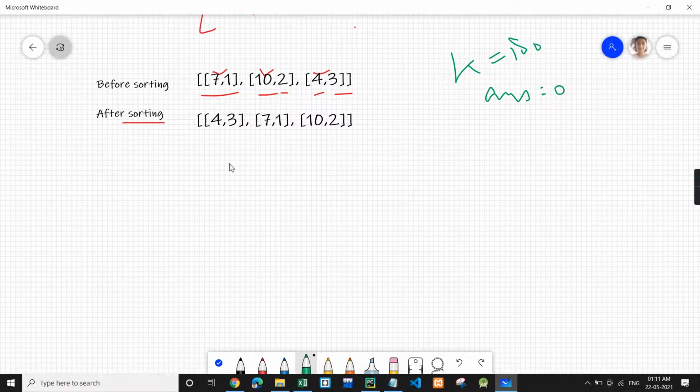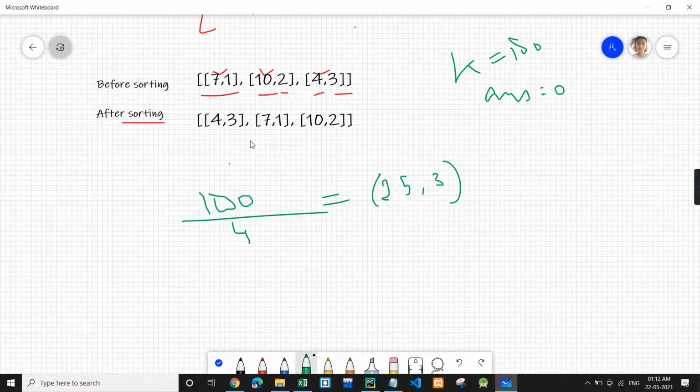Okay, so first of all we have 100, and we divide 100 by 4 and we get 25, but we cannot take 25, so we will take the minimum of 25 and 3, which is the maximum number of stocks we can buy. So we will take the minimum of these, which will be 3. Hence in ANS we will update 3, so we can buy 3 stocks.